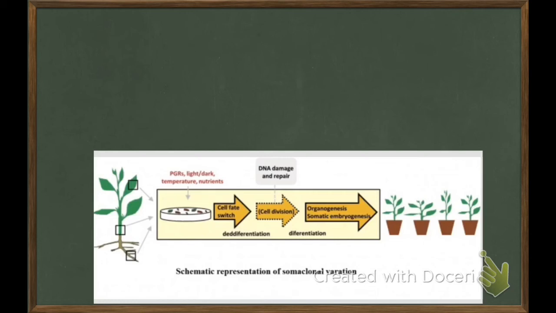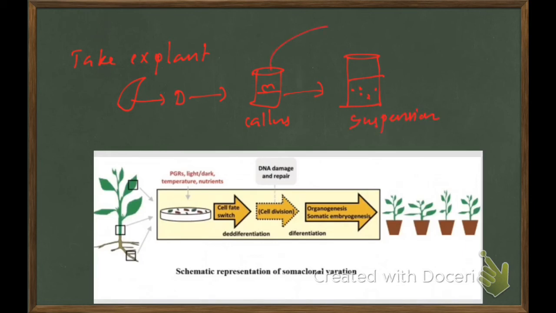Here the picture shows the schematic representation of somaclonal variation. Take the explant from the plants and we grow them to form callus. Under certain conditions we form suspension culture. We induce plant regeneration. At other times we will go for protoplast formation, and all these things. At the end we get plantlets from that. So during all these processes there are some chances of genetic variation.